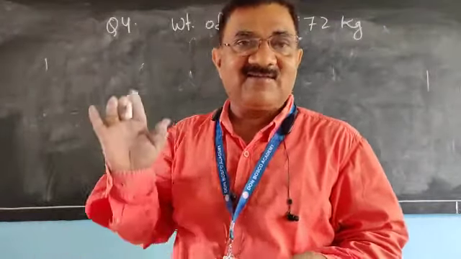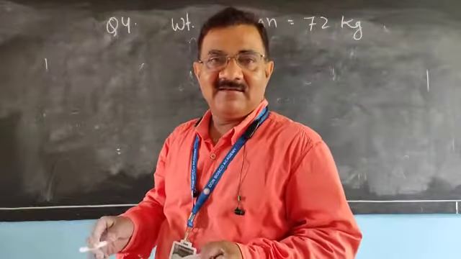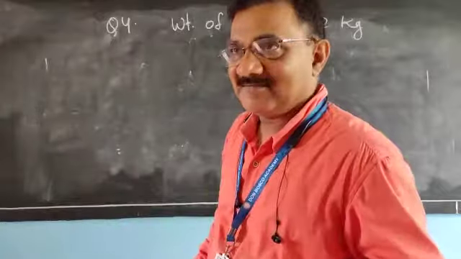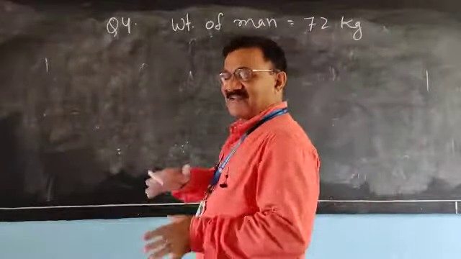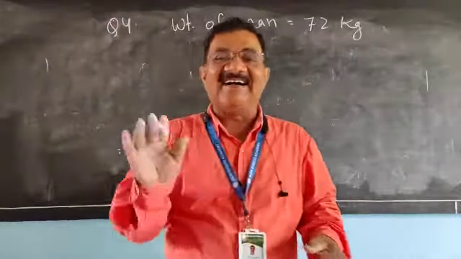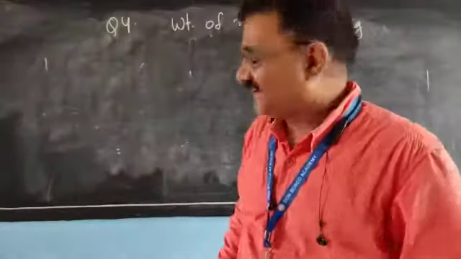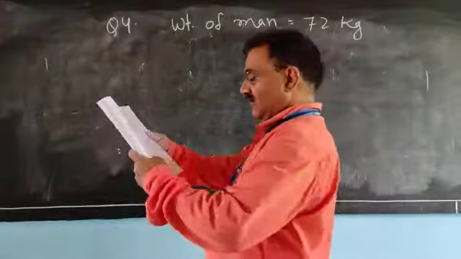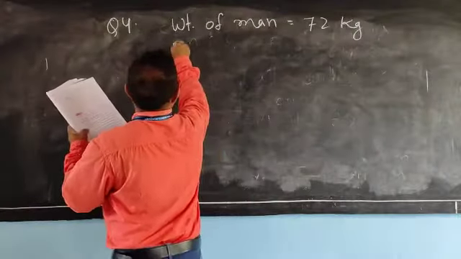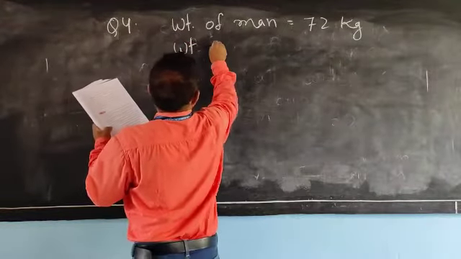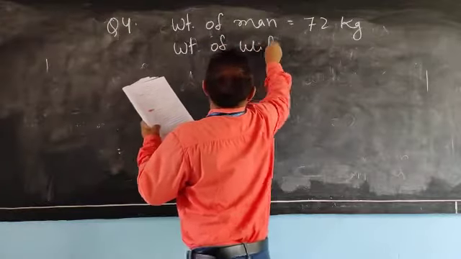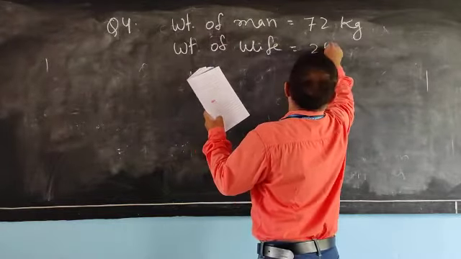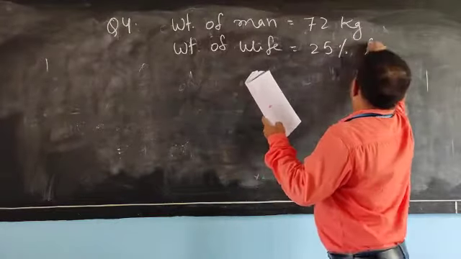It is not necessary, some wives are heavier than their husbands. But here the wife is lighter than the husband. So, weight of wife, 25% less.